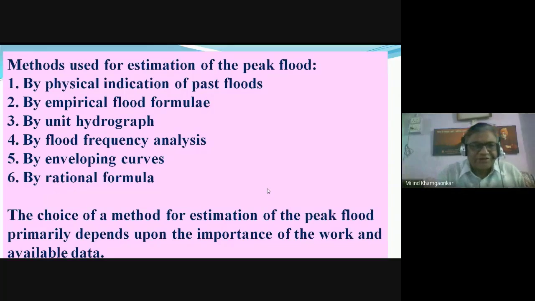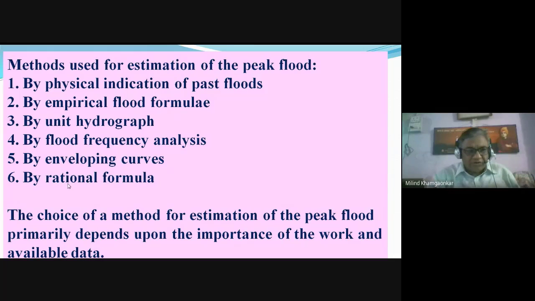इसलिए हम फिर statistical study का यूज करते हैं, statistics, probability वगैरह। The methods used for the estimation of the flood are the physical indication of past floods, empirical flood formula, unit hydrograph, flood frequency analysis. That is the statistical method. हम इसका यूज करके फ्लड एनालाइज करते हैं, फ्लड निकालते हैं, कितना बारिश आने वाली है, कितना फ्लड आने वाला है, from the past records, पुराने जो हमारे पास में रिकॉर्ड है उस पर से.